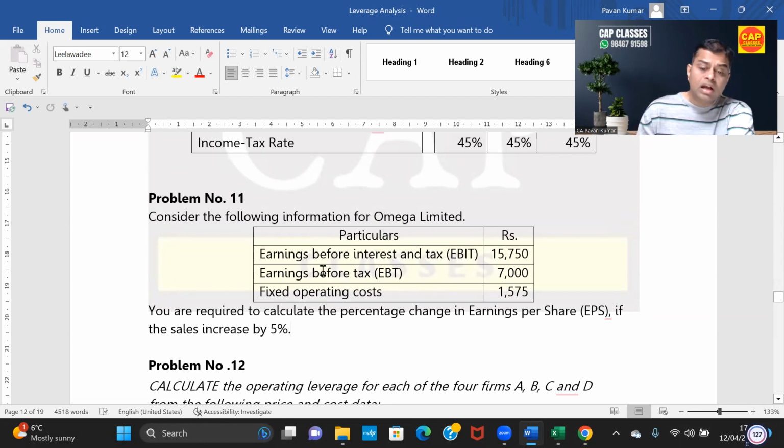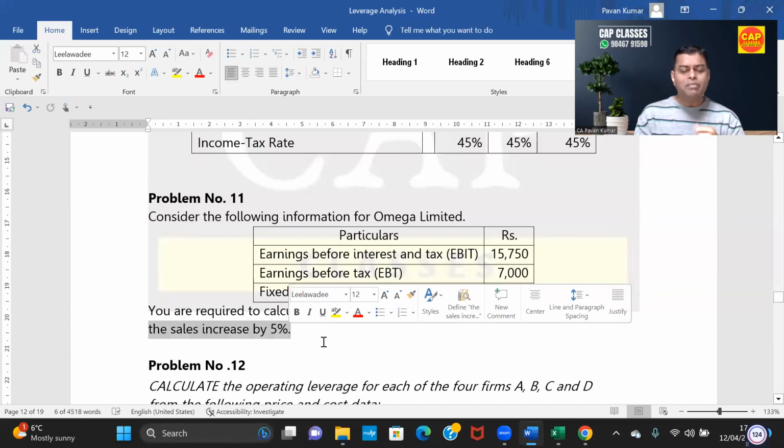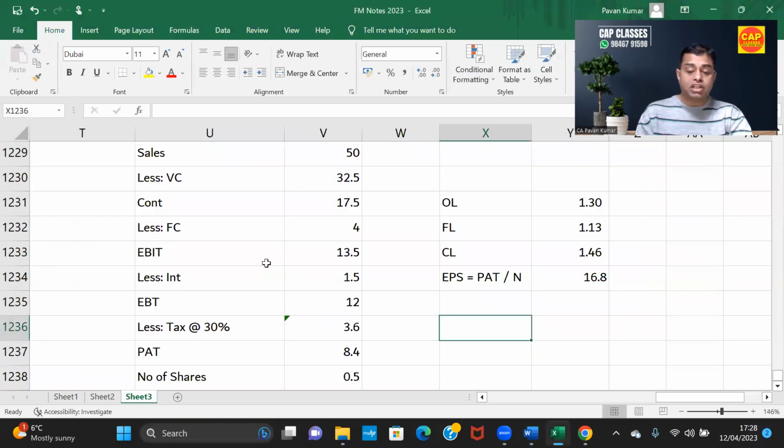Okay. Now, coming to solve this, what is the requirement? You're required to calculate percentage change in EPS over percentage change in sales. Can you tell me what this ratio is? Combined leverage. Exactly. So they are asking you what is combined leverage, correct?